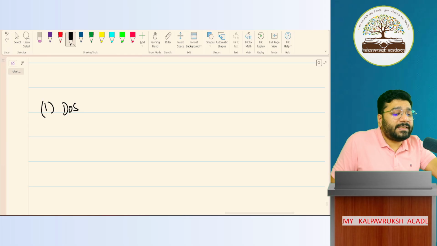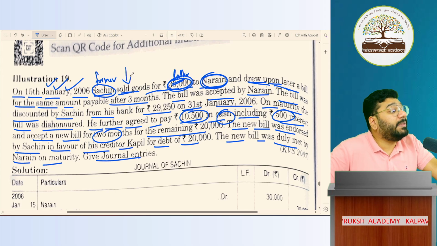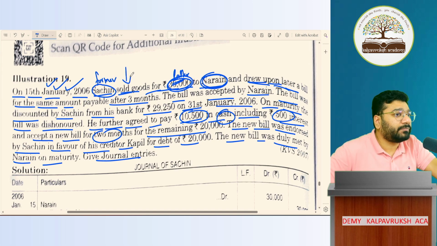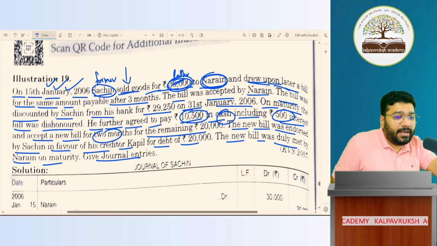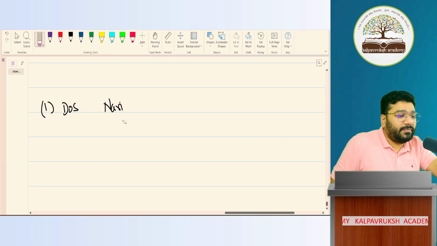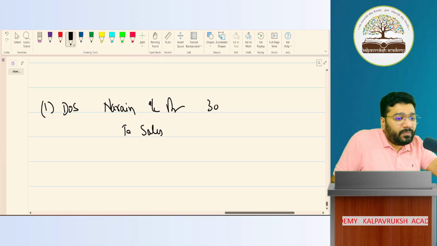Date of sale. Here, the sale information is given. To pass the sale entry, what information should be given? The language of the question starts with the first line: Sachin sold goods to Naren. That is needed. Okay, not okay? So what is the credit sale journal entry? In the books of Sachin, who is the debtor? Naren. Naren account debit to sales. How much, people? 30,000. Any problem? Okay. Now, what is the next sequence?